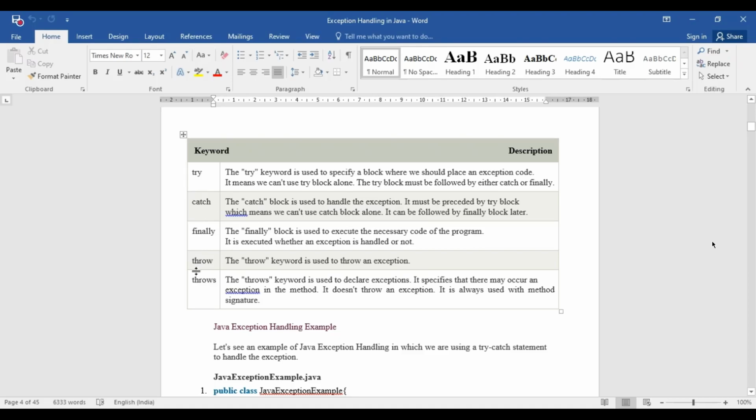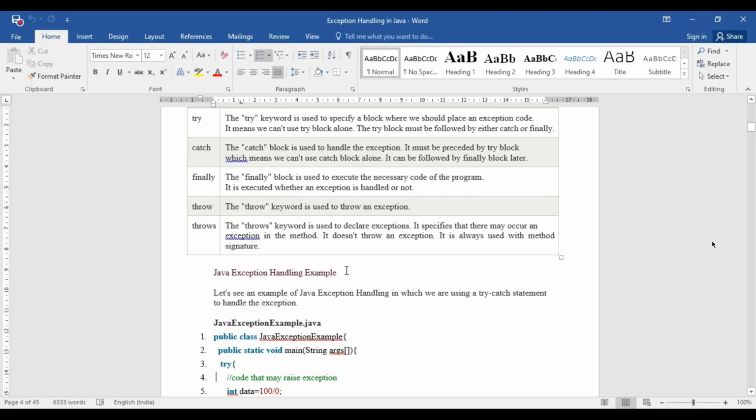Okay, now what is the meaning of throw and throws? The throw keyword is used when we want to create some abnormal condition or exception in our own way. You want to create a new exception basically. At that time this throw keyword will be used, when you want to throw an exception in your source code. You want to create your own exception, a user-defined exception. So at that time the throw keyword will be used.